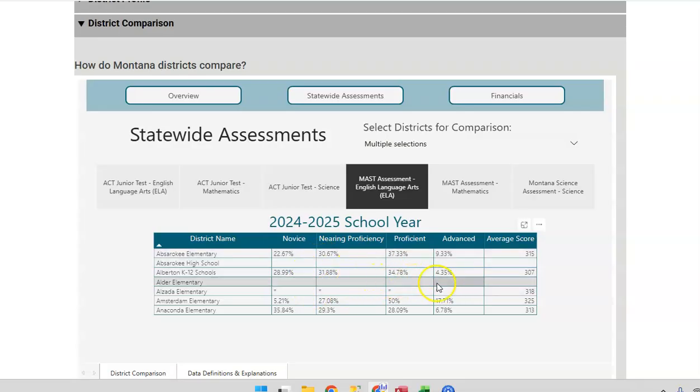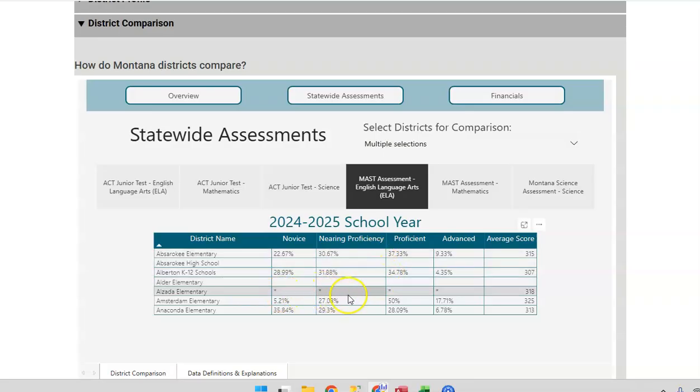Also wanted to point out here that all of this data is split up into these categories. It shows you what percentage of students are at the novice level, the nearing proficiency level, the proficient level, and the advanced level, and then obviously gives you an average score for each of these tests. These blanks are the high schools and the ones that don't have any data.